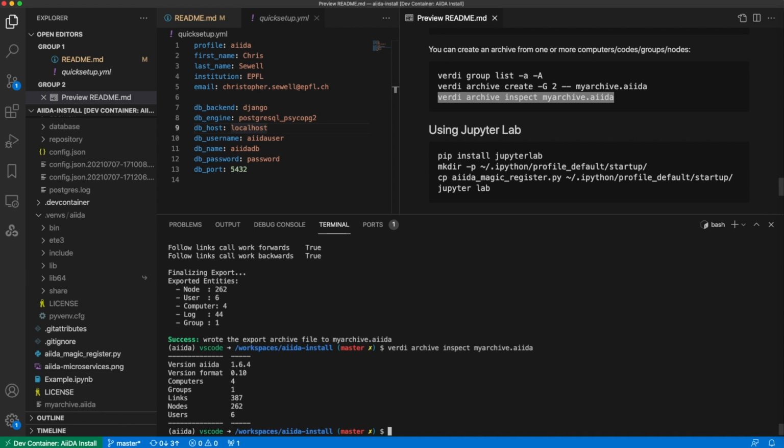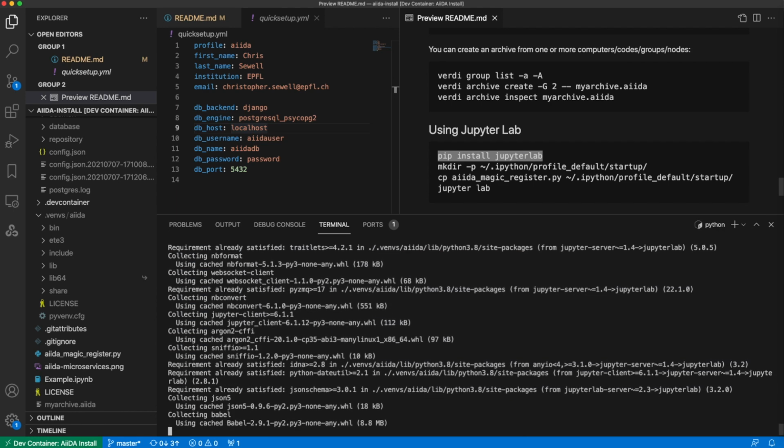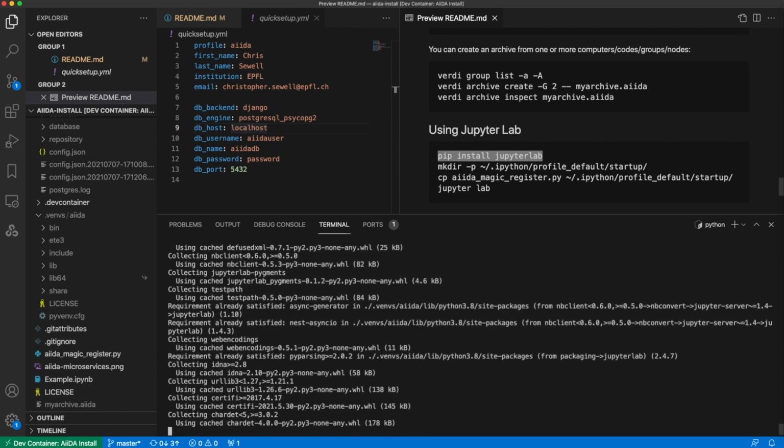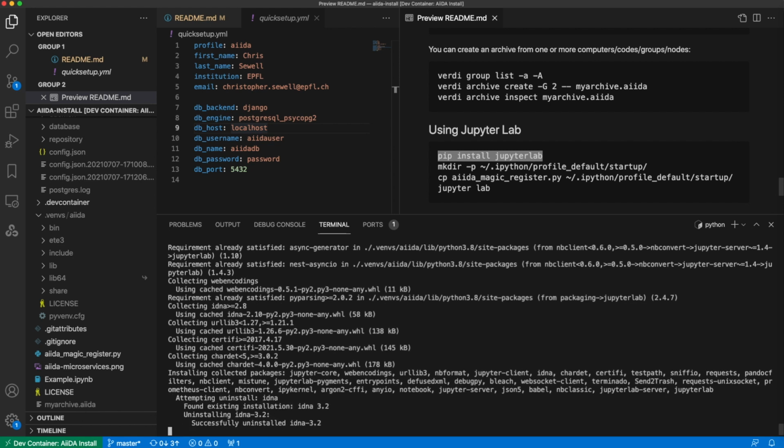So finally, I just want to touch on how to use JupyterLab. This won't be installed with AiiDA Core, we can simply install that afterwards. And as you may have seen already, within Jupyter Notebooks and JupyterLab, we can use the AiiDA magic to tell Jupyter about our database and initialize AiiDA.